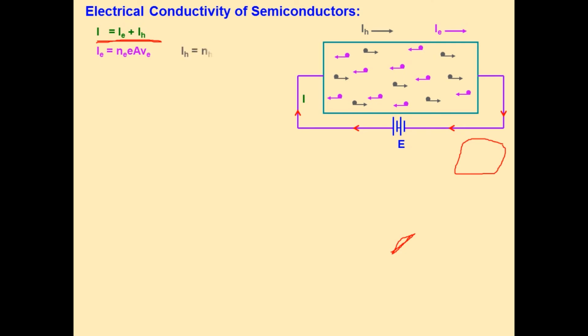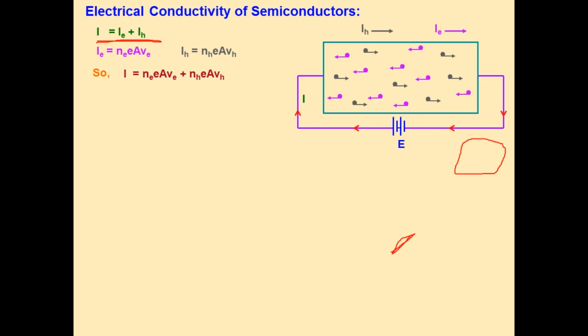And in the case of semiconductor, by applying a small potential difference across the semiconductor, both electrons and holes move in opposite direction. So the total current is given by I equal to IE plus IH.